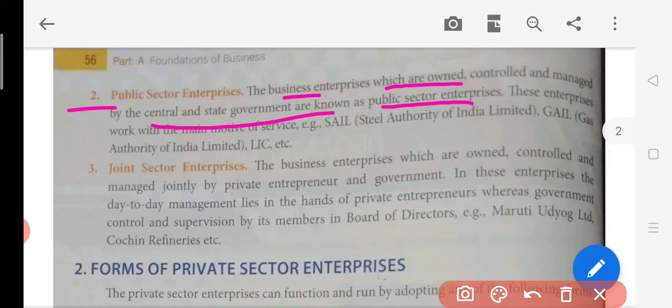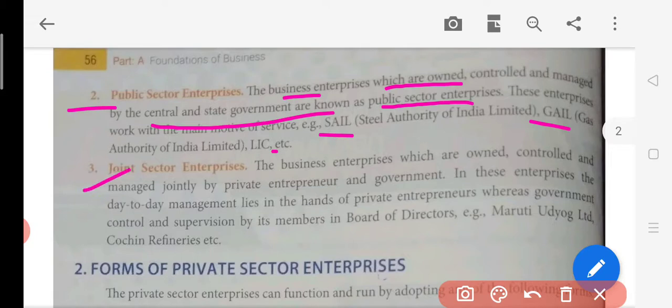Now here it is very important to note that these are owned by the government, state government or central government, meaning the stock or shares are being held by the government. Okay, now what are the examples here? So SAIL is there, GAIL, so Steel Authority of India Limited. Now GAIL is Gas Authority of India Limited. LIC is the insurance company, Life Insurance Corporation. Apart from that, there will be BHEL, Bharat Heavy Electricals Limited, OIL, Oil India Limited, NTPC, and there are many companies like that. Okay, so all these are public sector enterprises.